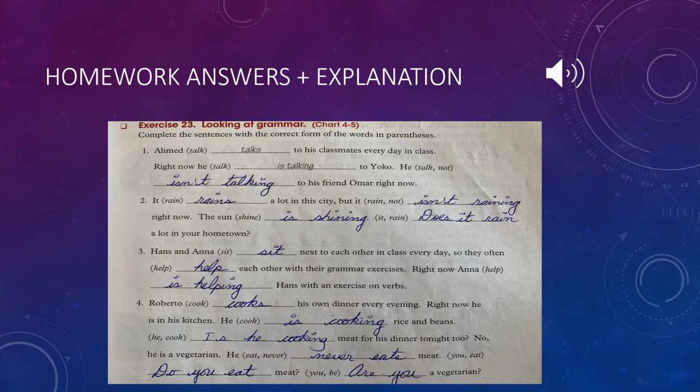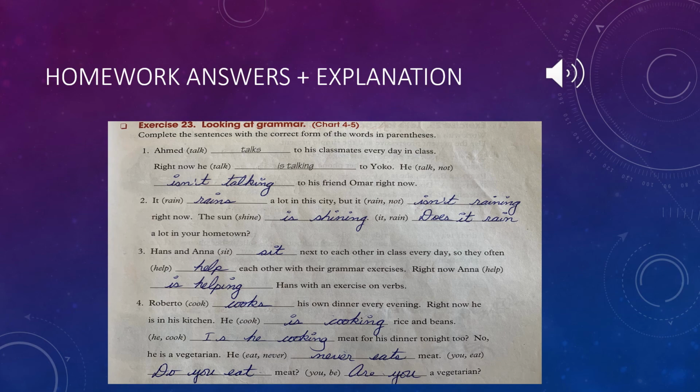Since I have the time clause tonight as well, I can immediately identify that this is a present progressive as well. Therefore, to ask a proper question, I would have to use the present progressive. Is he cooking meat for his dinner tonight too? Since he is a vegetarian, it means that he never eats meat. It's a present simple. It's something repetitively happening. Therefore, I add an S to the verb eat because I have a singular pronoun he. He never eats meat.